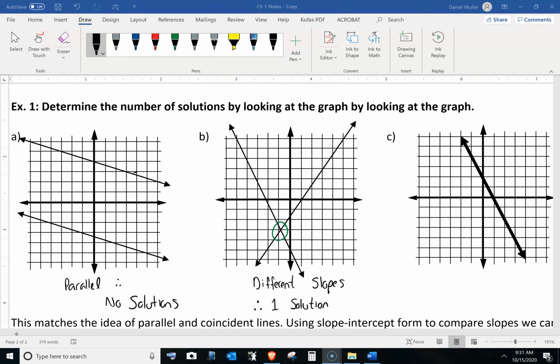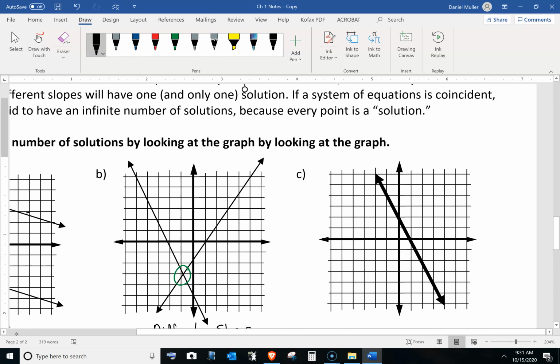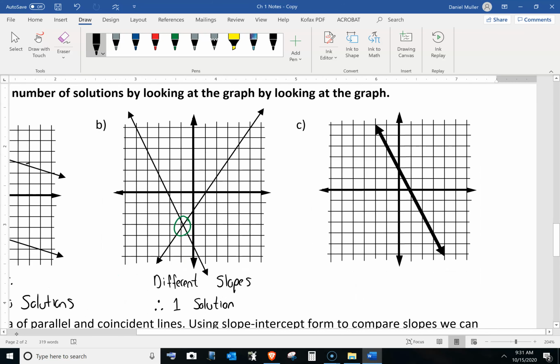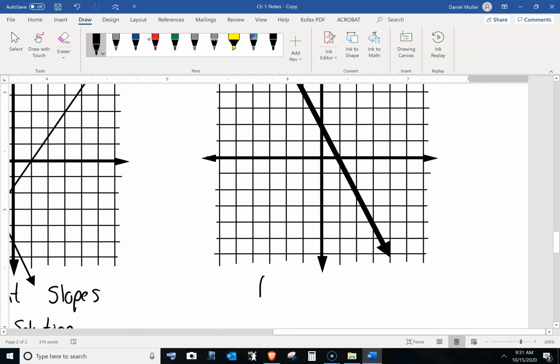Now on the right, you can see that it looks like it's one giant line, and that's because I've just bolded it. That simply means that the lines are on top of each other. They're the exact same line. So they are parallel, yes.